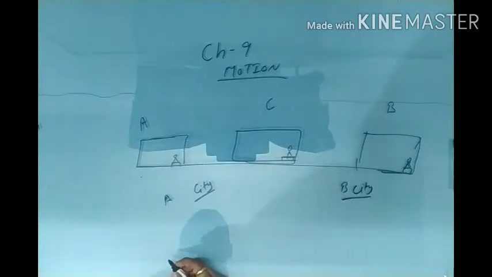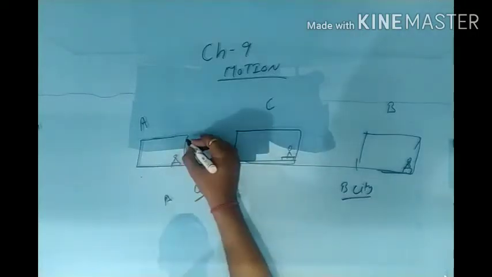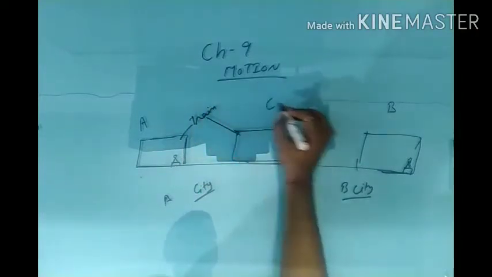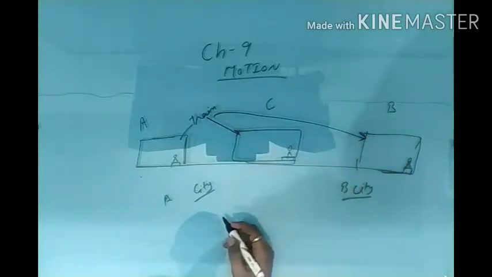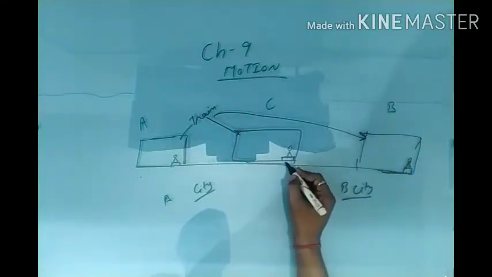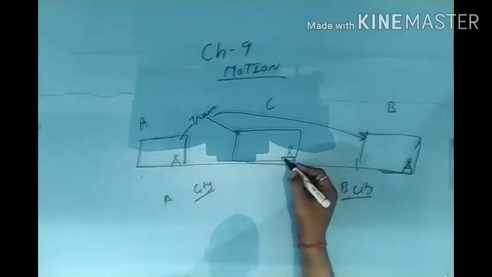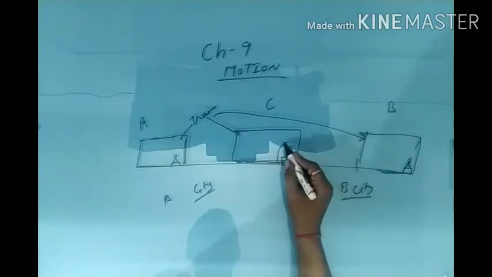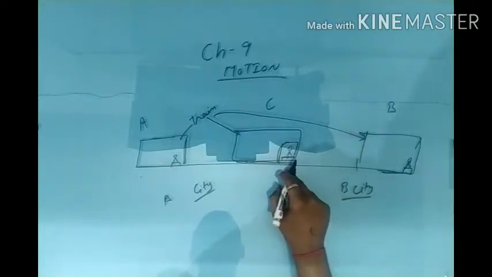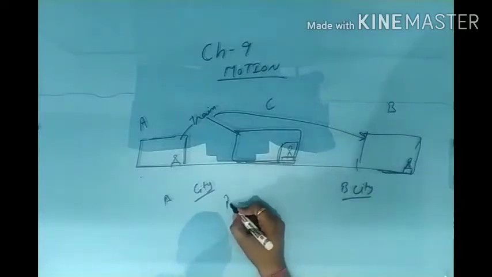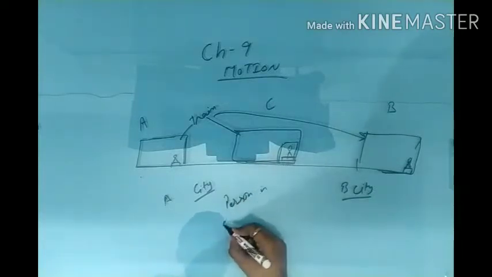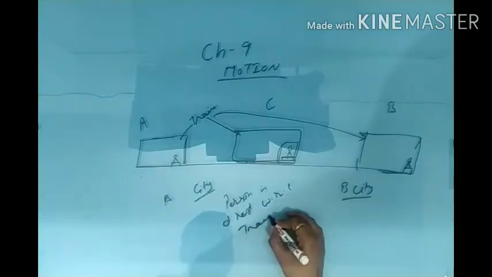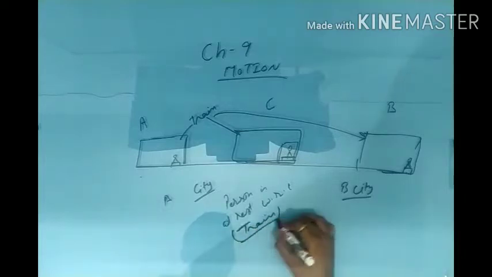But if we are talking about its immediate surrounding, that is the train, because the train is its immediate surrounding, now if he is sitting on his own seat, he is not moving. It means his immediate surrounding is fixed. So we can say that the person is at rest with respect to the train, because the train is its immediate surrounding.